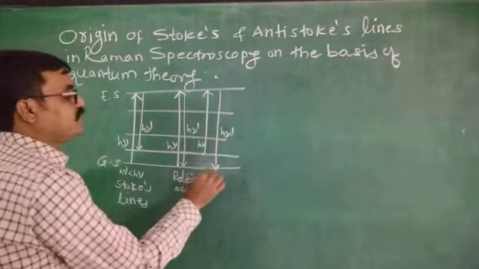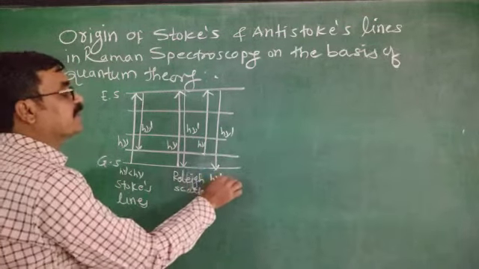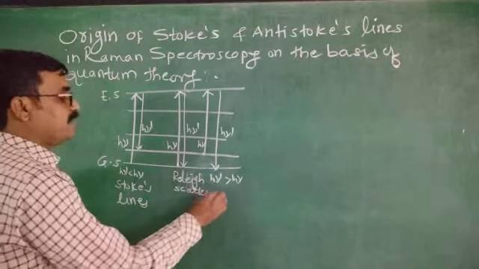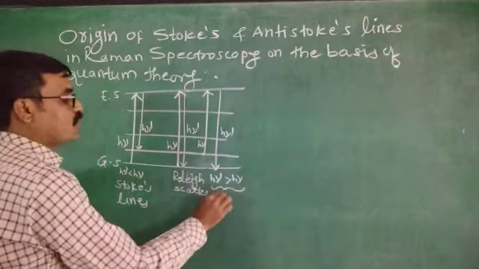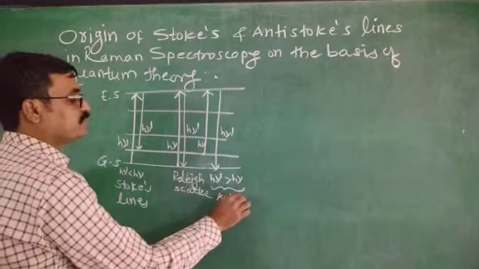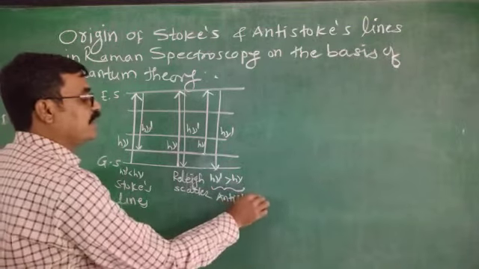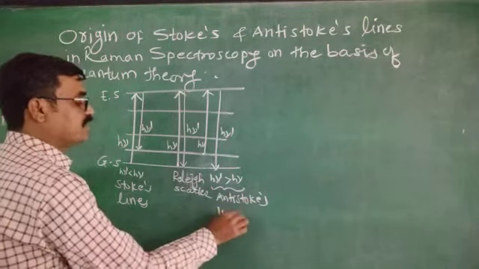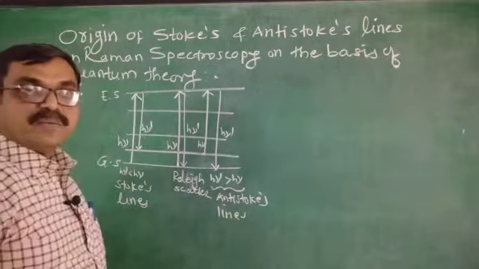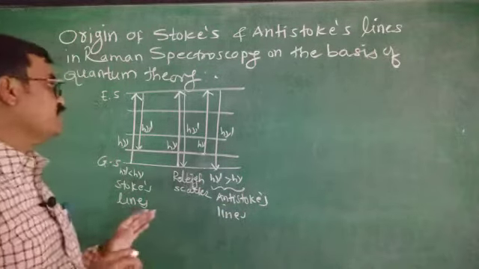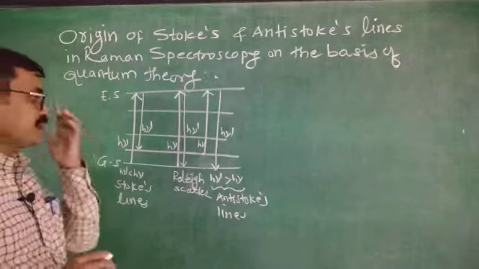Here if h nu dash is greater than h nu, then the anti-Stokes lines are observed. Which lines are observed? Anti-Stokes lines are observed in the Raman spectra, which may be vibrational or rotational Raman spectra.